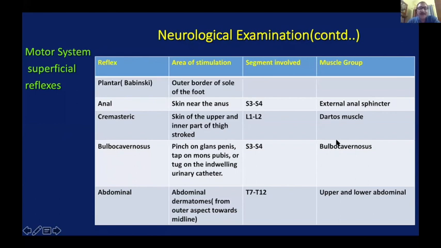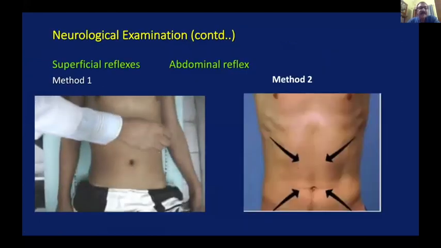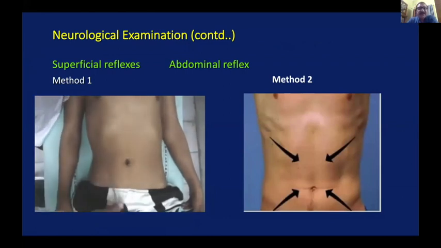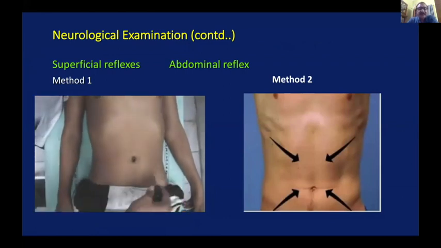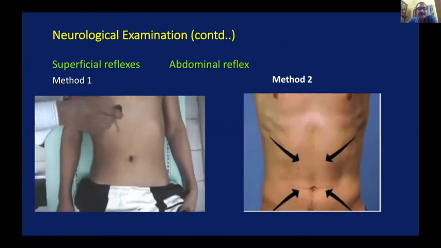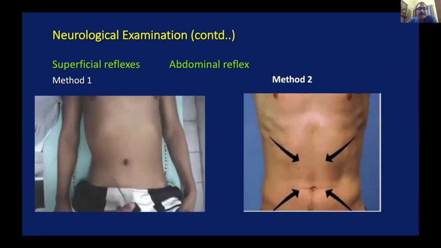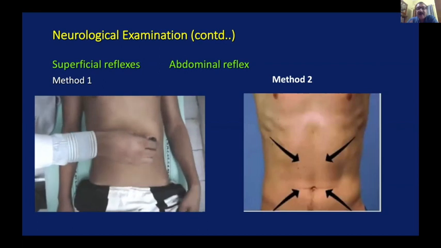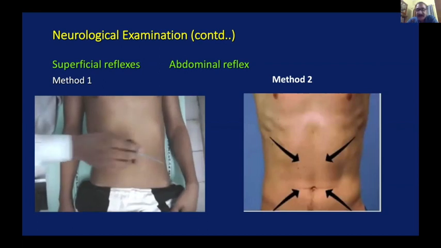I'll show you examples. These are the abdominal reflexes. Now, please see first. All the 4 quadrants of the abdomen are stimulated separately, and the abdominals are checked in that quadrant.